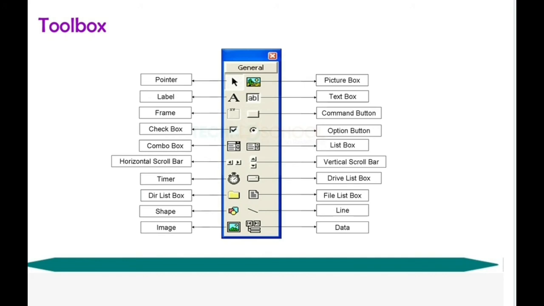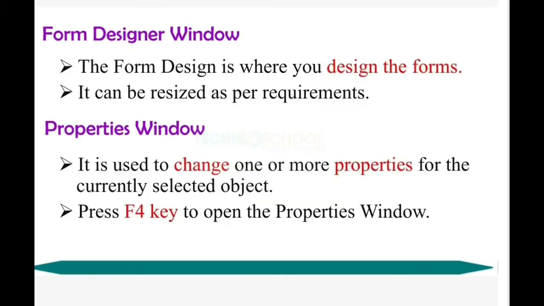You can understand better. Let me explain the next terms: form designer window and properties window. Form designer window. The form designer is where you design the forms. It is the primary work area where you design your front end. We are going to place controls and objects in that form.